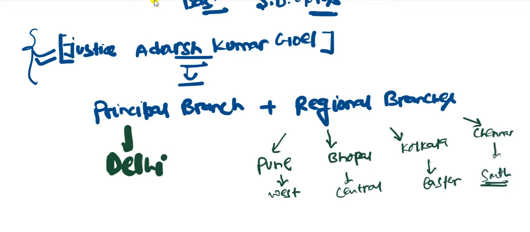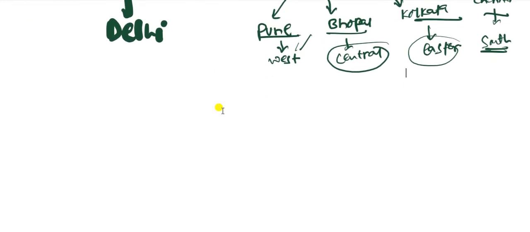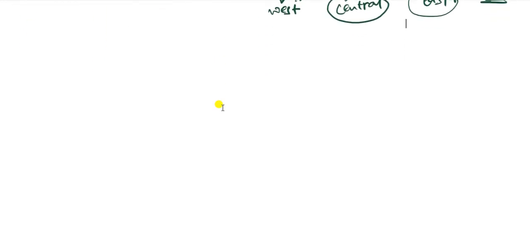So, how does NGT work? NGT is subcategorized into principal branch and regional branches. Principal branch is located in Delhi. Regional branches are in Pune, Bhopal, Kolkata, Chennai. Pune is the western region, Bhopal has a central zone, Kolkata has the eastern zone, and Chennai is the southern zone. These are the principal and regional branches of NGT. Now, how do these branches work with the chairpersons and other members?